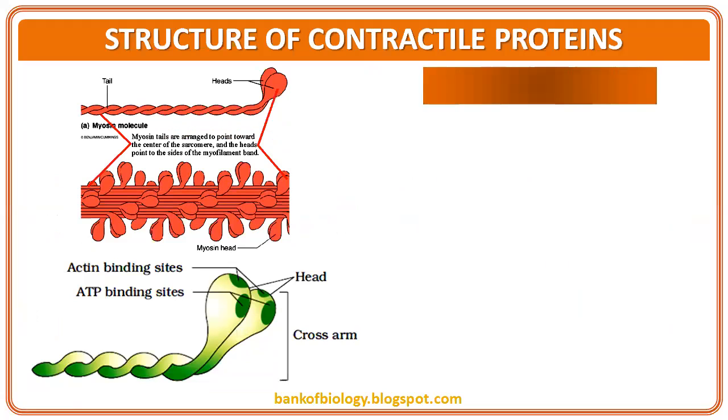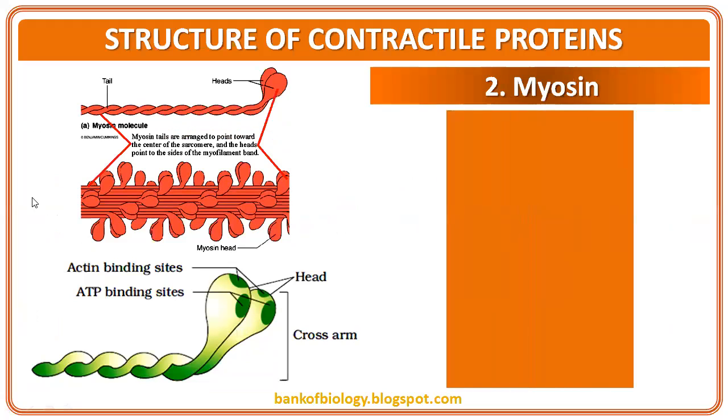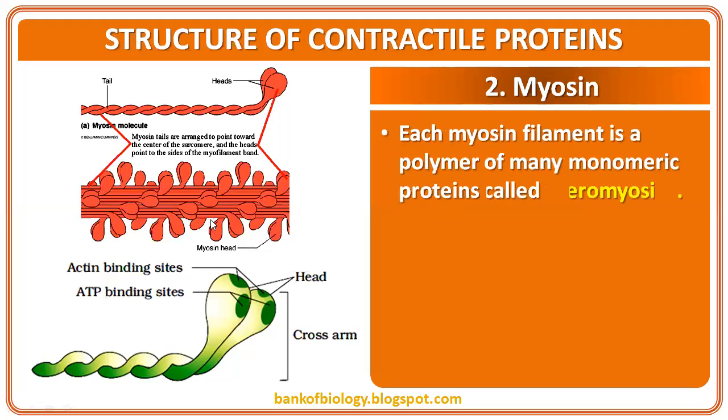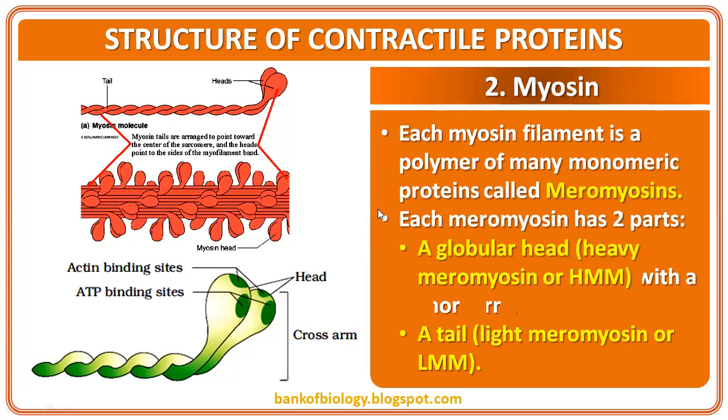Any form of diagram, I'm confident you people will recognize. Each myosin filament is a polymer of many monomeric proteins called meromyosin. Each meromyosin has two parts: a globular head with a short arm, which is called heavy meromyosin, so both head and short arm belong to the heavy meromyosin; and a tail, light meromyosin.